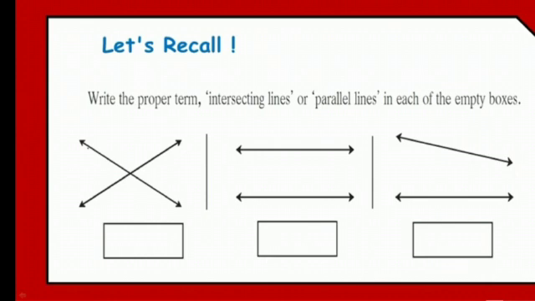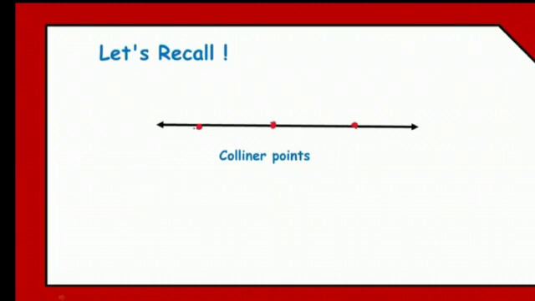Next is what? Collinear points. Collinear points means on a same line if there are 3 points. एक ही line पे अगर 3 points are there, then that is known as collinear points. I'll repeat it once again, that if there are 3 points on a single line, then it is known as what? Collinear points. Is that clear, everybody?